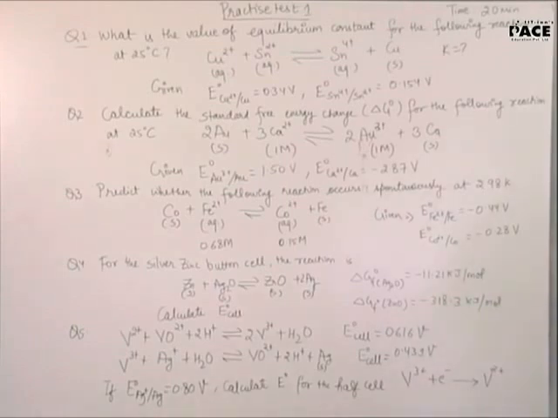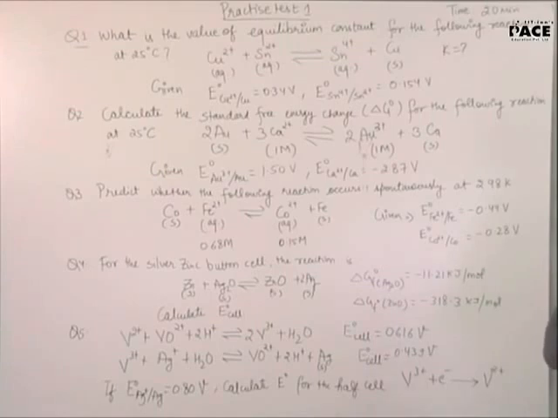So in the third question, given E naught Fe 2 plus 2 Fe, that's minus 0.44. So could you please tell us the fourth question? Can you read it out? Yeah.